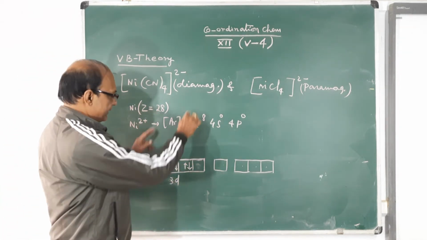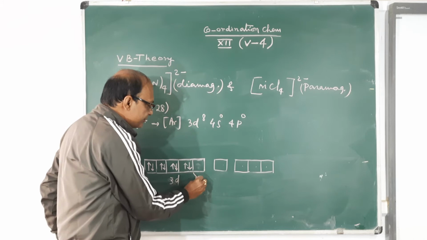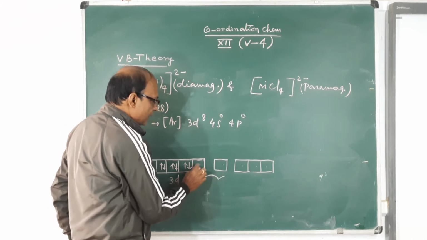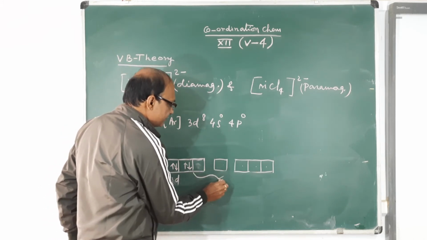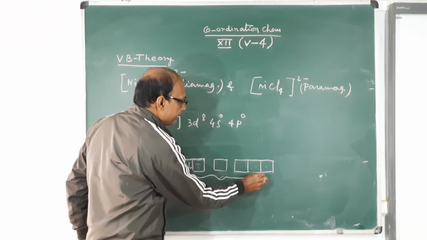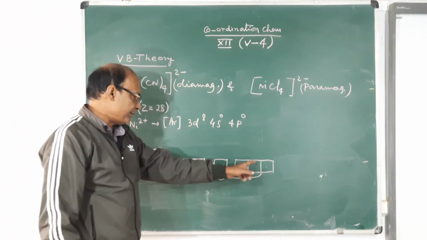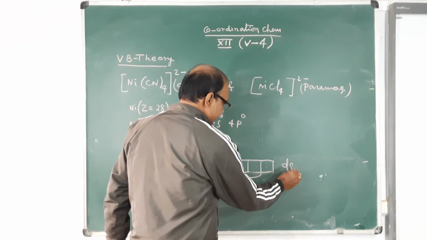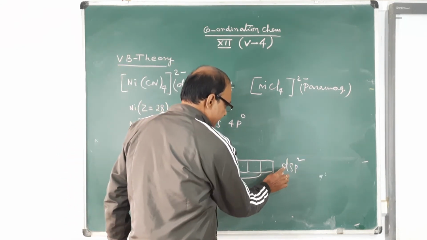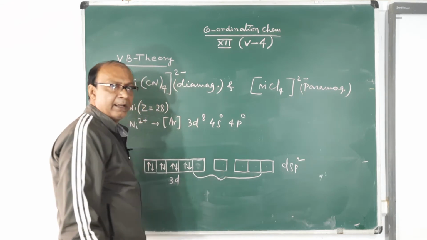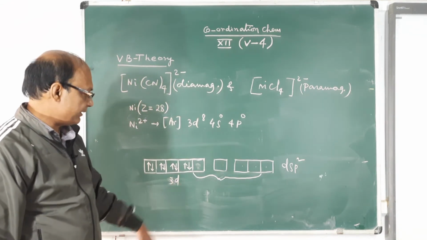Now it is diamagnetic, and it uses these 4 orbitals for hybridization. Naturally, the hybridization is dsp2: 1 d orbital, 1 s orbital, and 2 p orbitals taking part in hybridization.